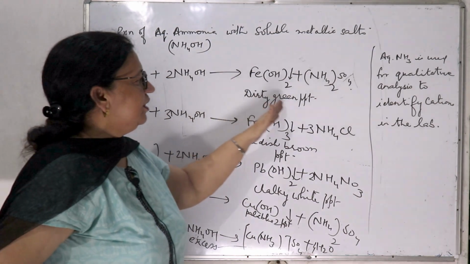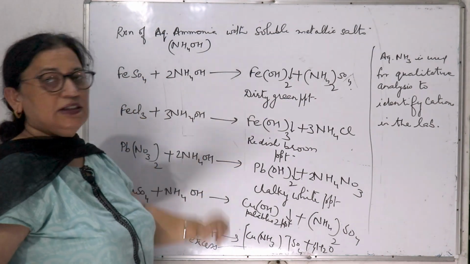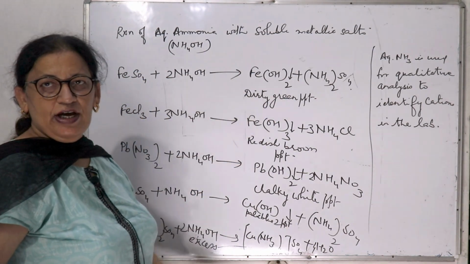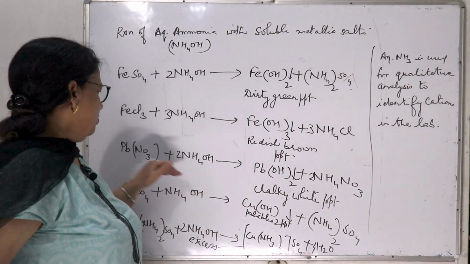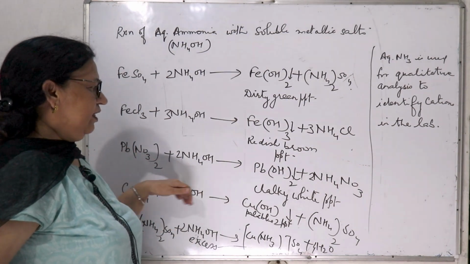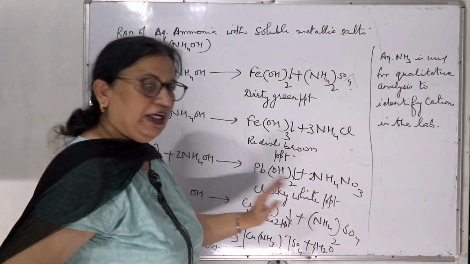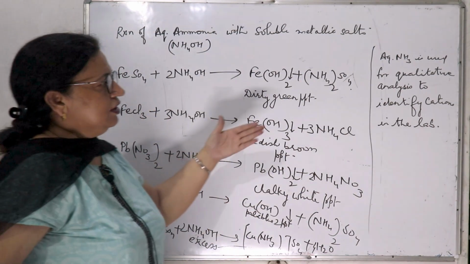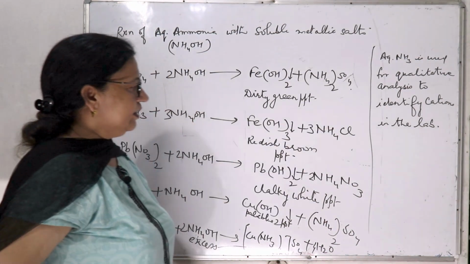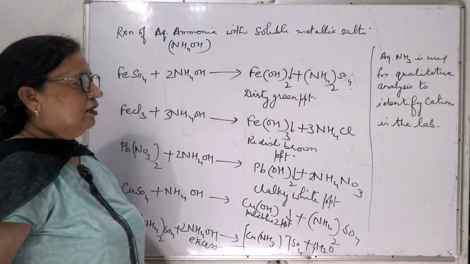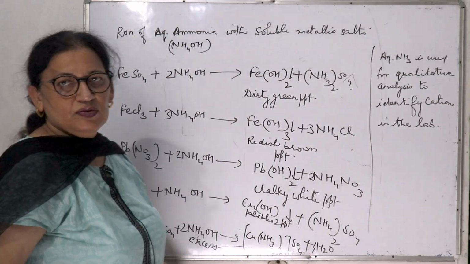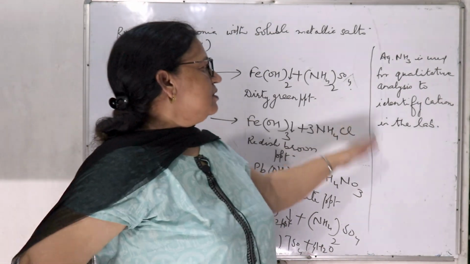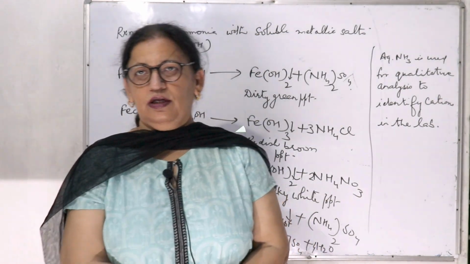If you get dirty green PPT, that means your salt given is having ferrous as a cation in it. Suppose you are given lead nitrate, if you get chalky white PPT, that means you are having lead salt. So this is used to identify the cations in the laboratory. That is why this is the use of aqueous ammonia. Thank you.